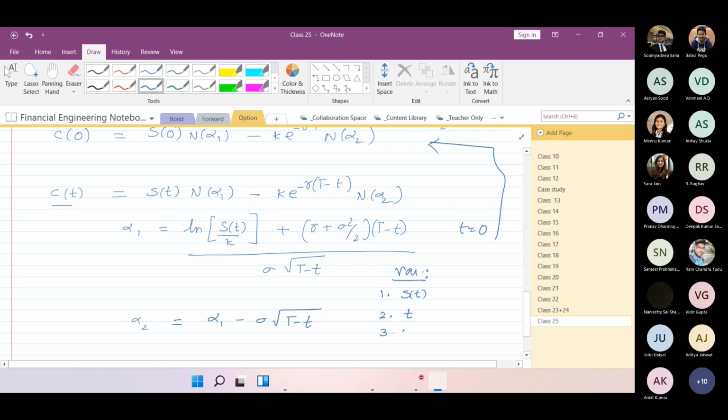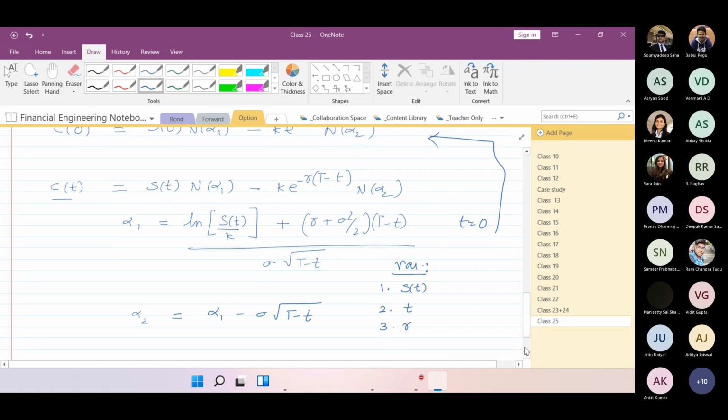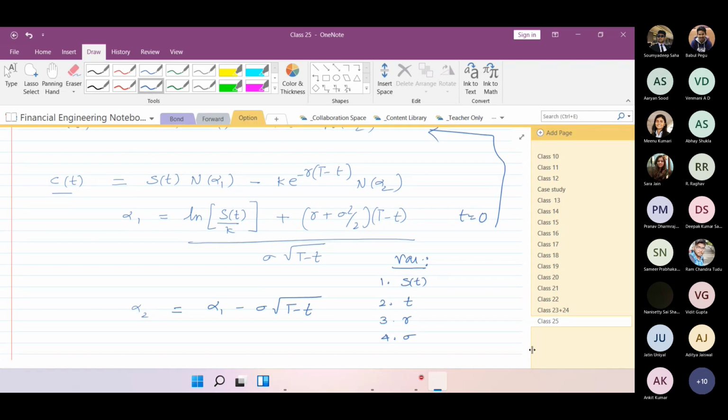Then it will be the risk-free interest rate. Correct? Then it would be the variance or standard deviation. Right? Yes or no?